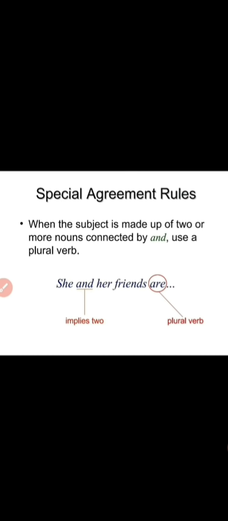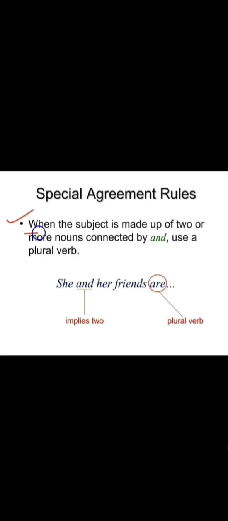Now, while you are going to use this subject verb agreement, we have some special rules. Hope this thing is going to help you. This is the extra knowledge we are going to study now. So I will explain one by one. Don't worry, you will understand each and everything. Special rules for the usage of subject verb agreement. Here it is. Now the rule says what?